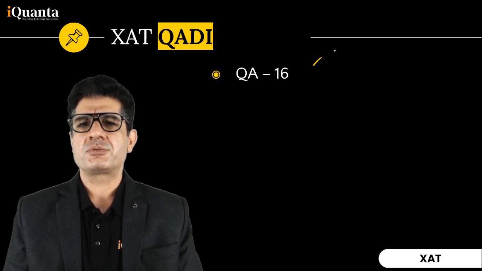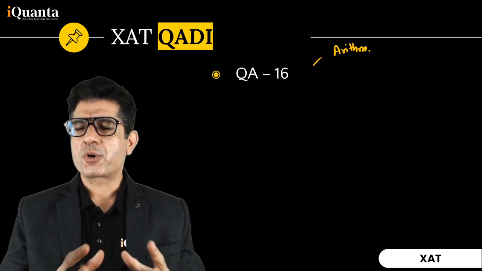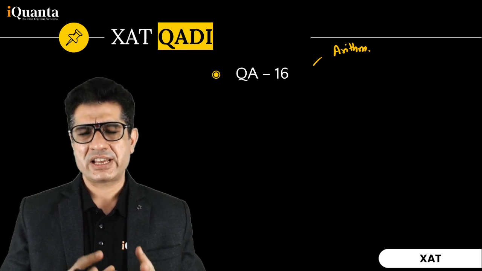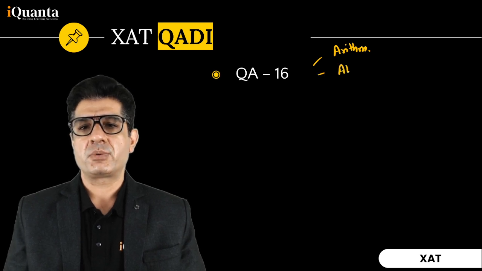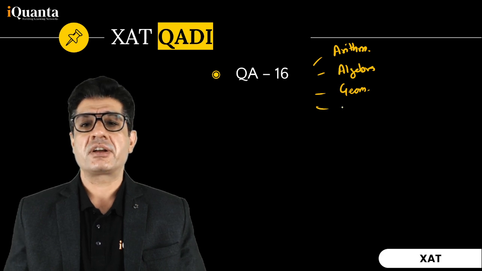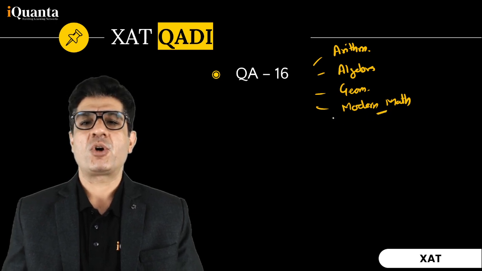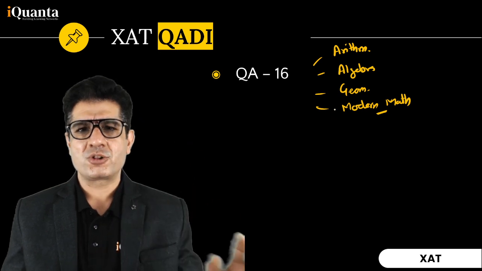So we had questions from arithmetic, so ratio proportion, averages, profit loss. I think I remember one time and work question as well, but I'm not very sure. So I think around 3 odd questions from arithmetic, then you had questions from algebra, questions from geometry, and as usual when it comes to modern math, XAT gives it a slightly higher weightage as compared to the CAT. So we did have those modern math questions as well, and thereafter you had questions from numbers, etc. So all those miscellaneous categories.